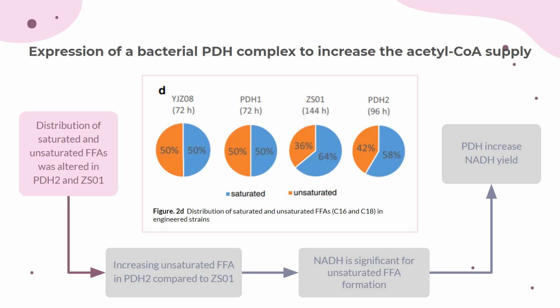The result from the expression of a bacterial PDH complex to increase the acetyl-CoA supply in the fourth figure shows the increase in the unsaturated FFA ratio, which might also indicate the functional PDH that resulted in cytosolic redox changes because it increases the NADH yield.